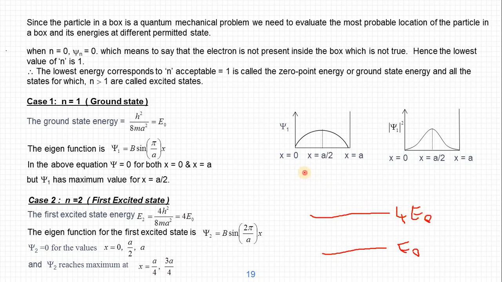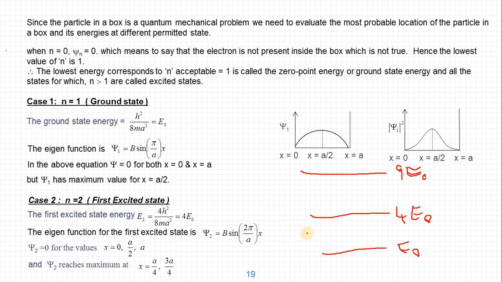Then the next allowed one is this one, 9 times E0. So energy values are not continuous. It is E0, 4 times E0, 9 times E0, and next 16 times E0, like that. The particle can possess only these values of energy, and this is the discreteness.